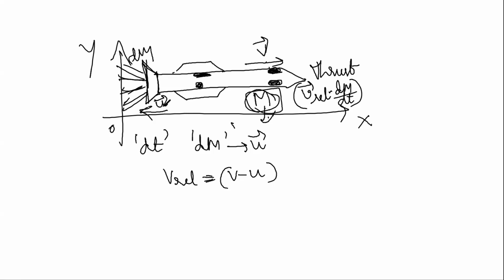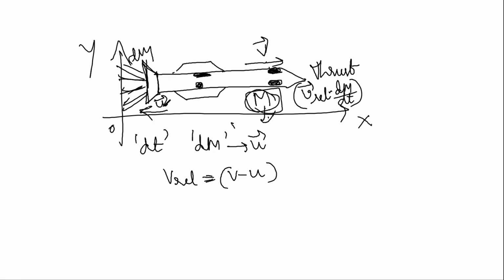So the relative velocity is v minus u, because they are in opposite directions. Now let us calculate the rate of change of momentum, because rate of change of momentum is nothing but force. From that we can calculate the thrust.